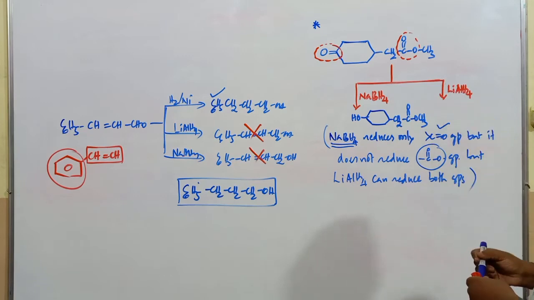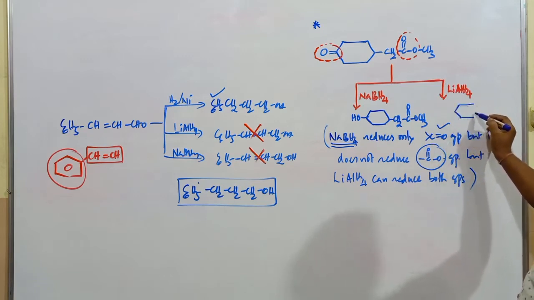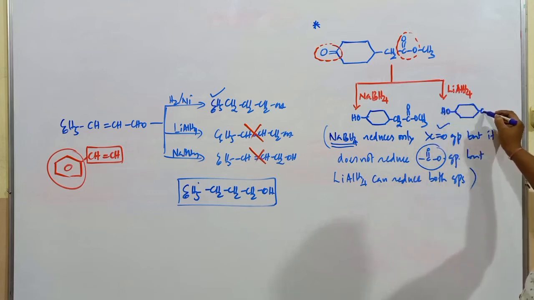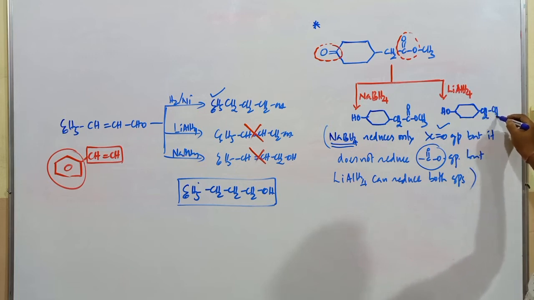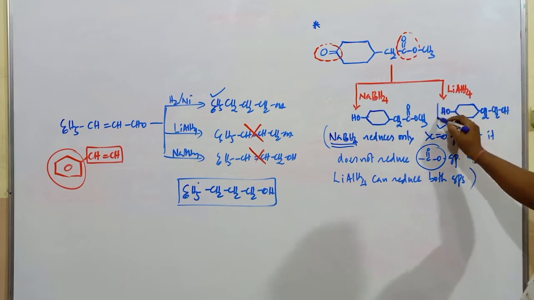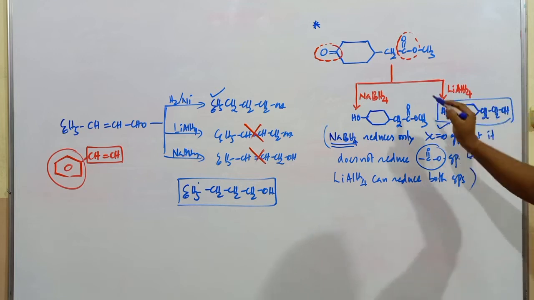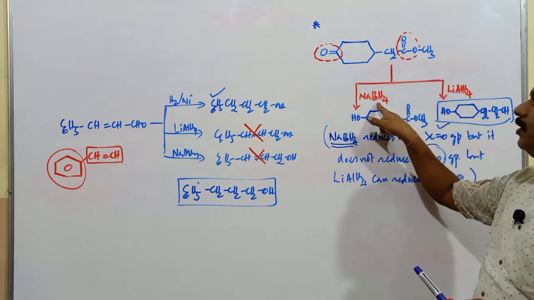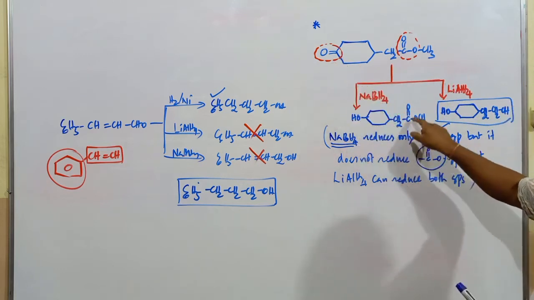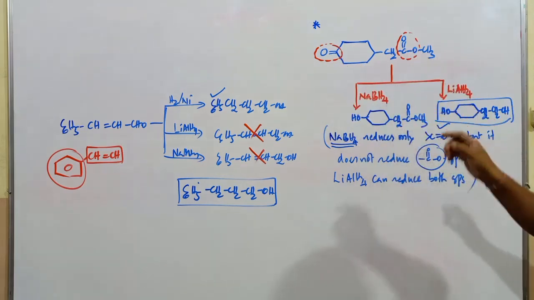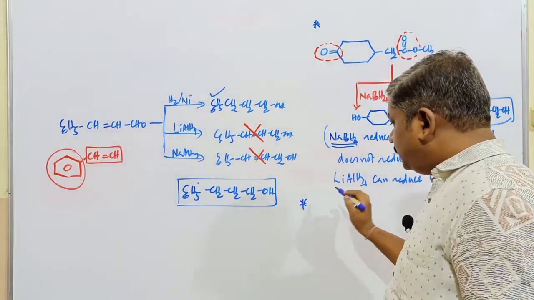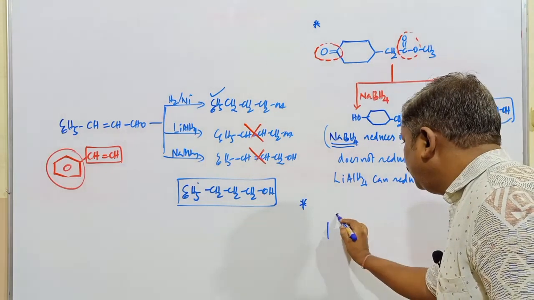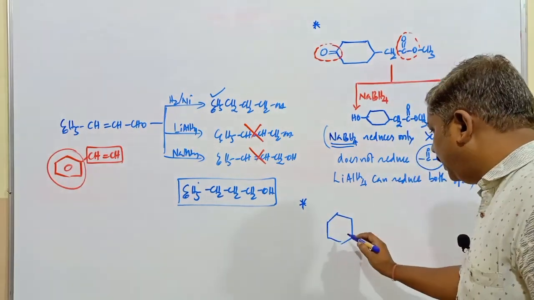But in case of lithium aluminum hydride, what happens here? It reduces both the groups. When it reduces both the groups, the compound will be OH, CH2, CH2, and OH. So this compound is obtained in this case. Here both the carbonyl group as well as the ester group are converted into alcohols, but in presence of sodium borohydride, only the carbonyl group converts into alcohol, and the ester group remains as it is. So this is one example for the difference in the reducing property of sodium borohydride and lithium aluminum hydride.